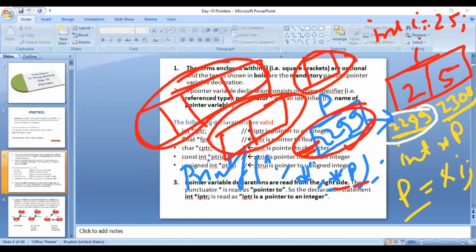So you need to know which type of pointer it is. In this particular case, if p is an integer pointer, that means at the time of such printf, you will be very much clear that you have to access 2 bytes because that is the size of integer. So you will access only 2299 and 2300.